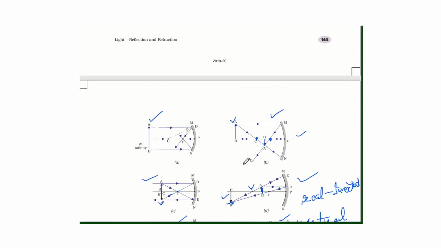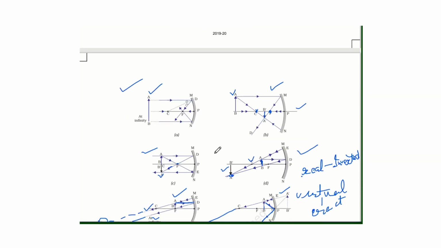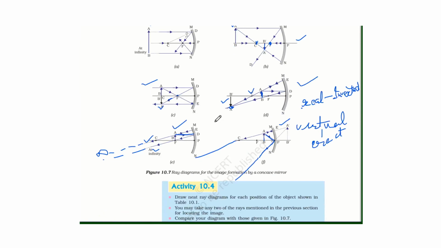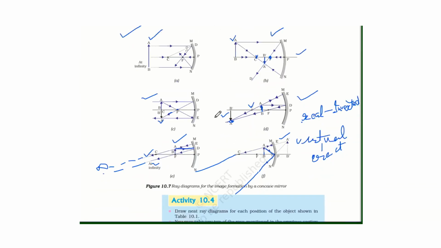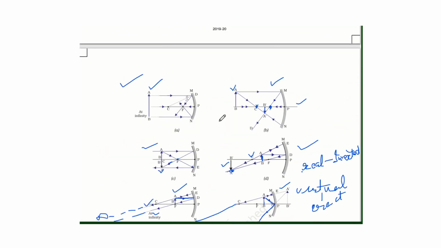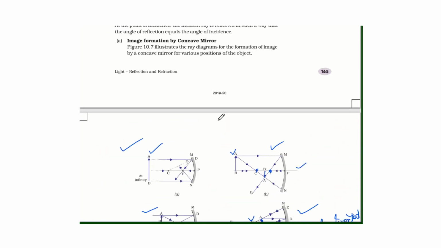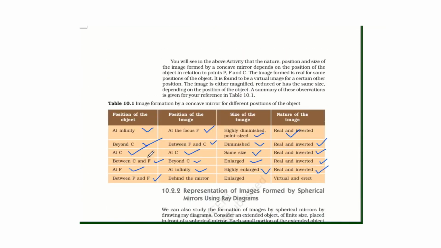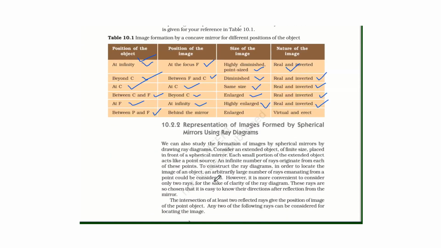So you have to keep on practicing these ray diagrams. These are always asked in the board exam, and you have to learn where the image is formed at different positions of the object. So this table should be learned. So these are the image formation for the concave mirror.